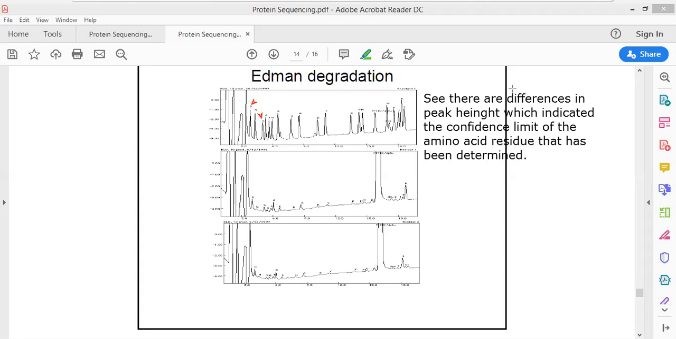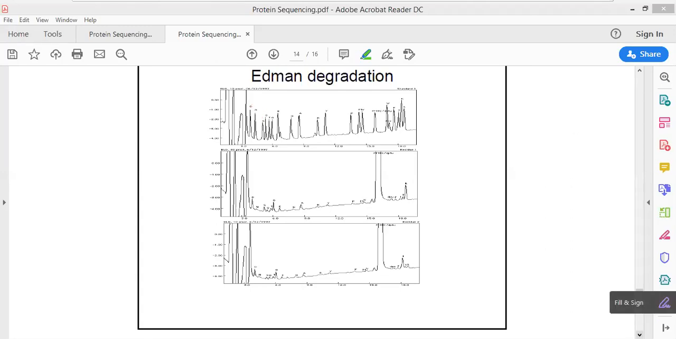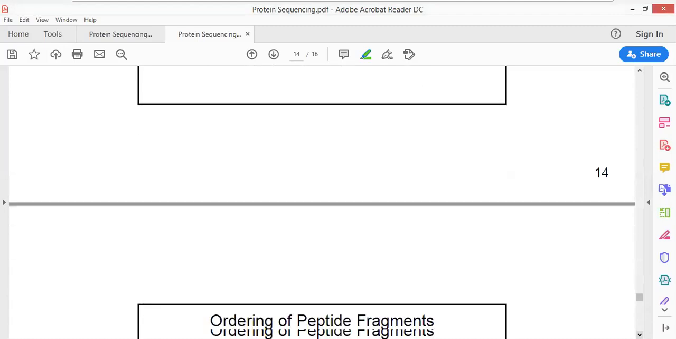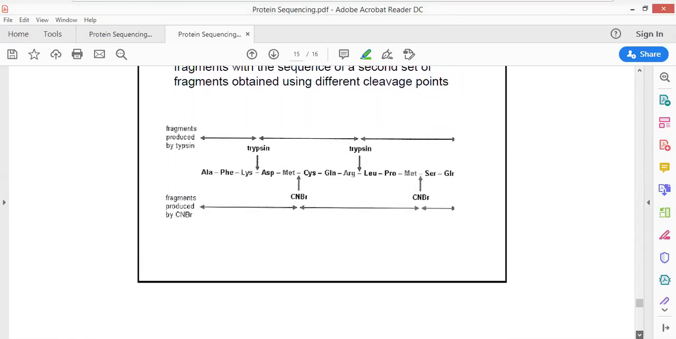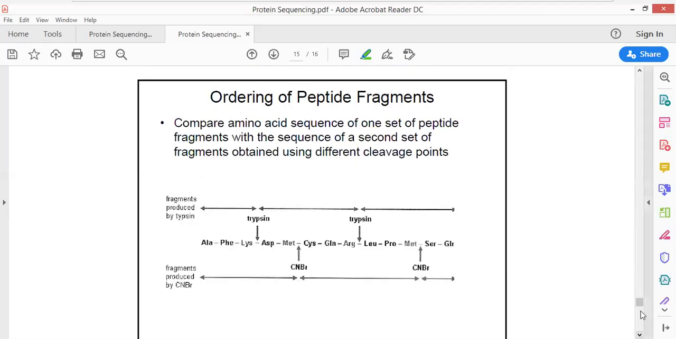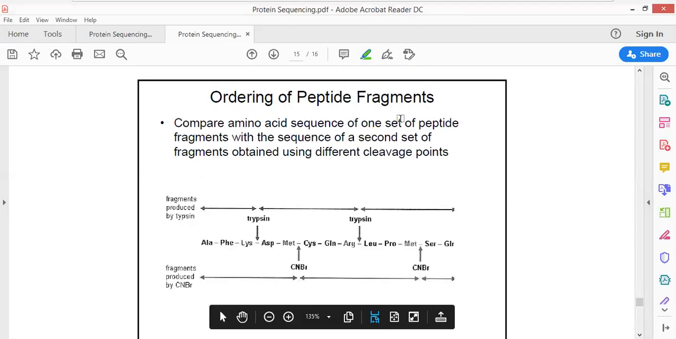Hopefully this would have been made understandable to you all. Now, this is how Edman degradation reaction is going to be taking place. Now, this is what I was trying to tell to you all. Now, ordering of polypeptide fragments. Now, trypsin is being used, and this is a polypeptide. Okay. Now, there is another query from two students.